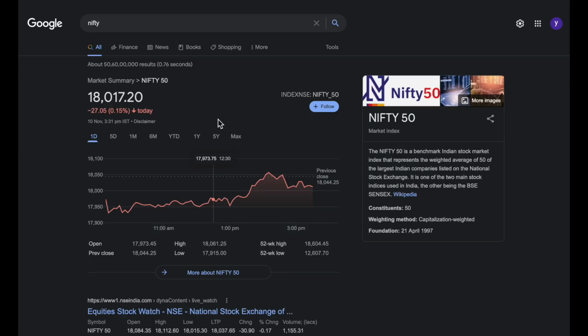Alright, now traders, instead of Tata Motors, let us take Nifty as an example to understand the second difference between an option buyer and an option seller. If you see here, Nifty is currently trading at 18,017, right? Now let's say my view about Nifty is bearish. That means from this level, I think Nifty will go down. Now, if I am an option buyer, when my view about Nifty is bearish, I should buy a put option. And if I am an option seller, I have to sell a call option. Now exactly at this level, I cannot sell Nifty. So what will I do?